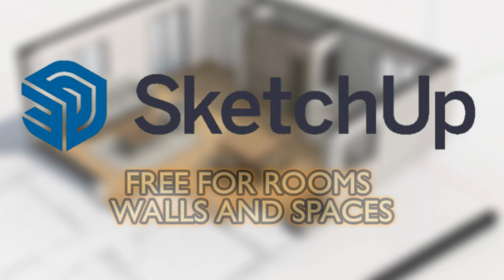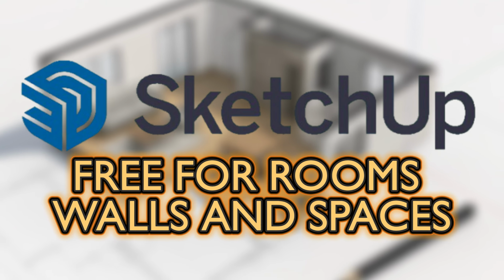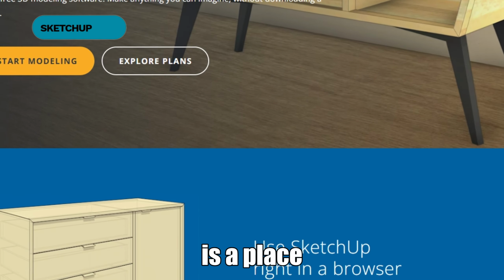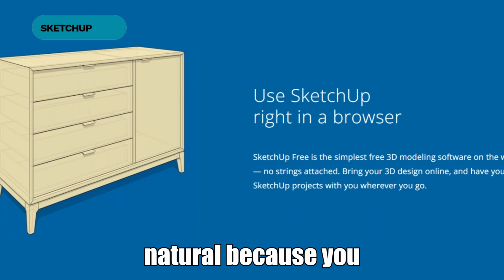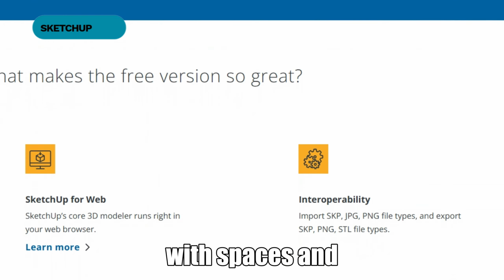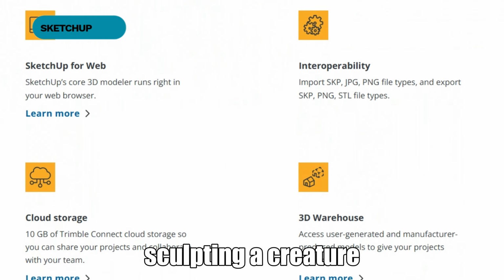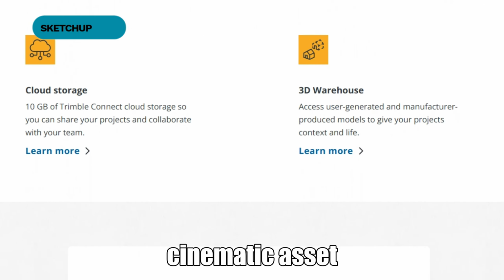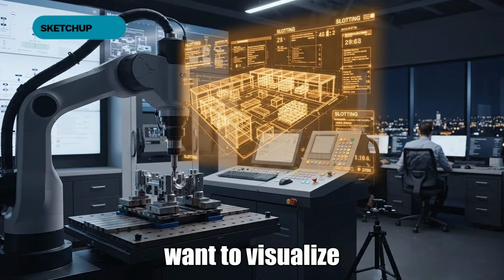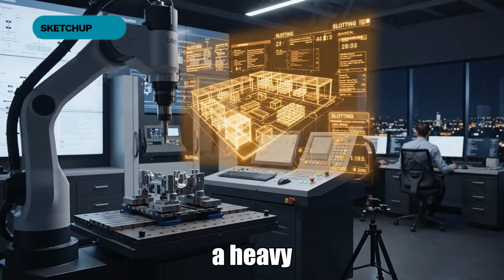SketchUp Free for rooms, walls, and spaces. SketchUp Free makes more sense when the thing you are modeling is a place. Its workflow feels natural because you draw, push, pull, and measure in a way that connects well with spaces and structures. You are not sculpting a creature or building a cinematic asset.